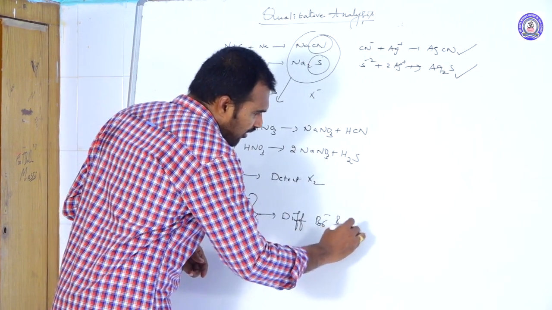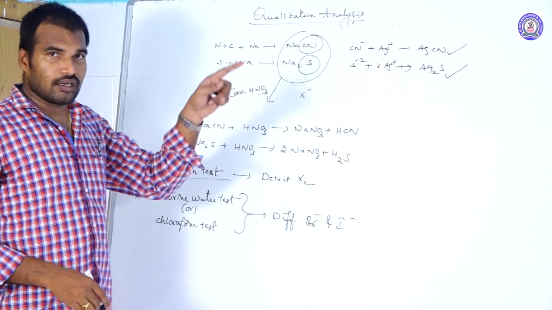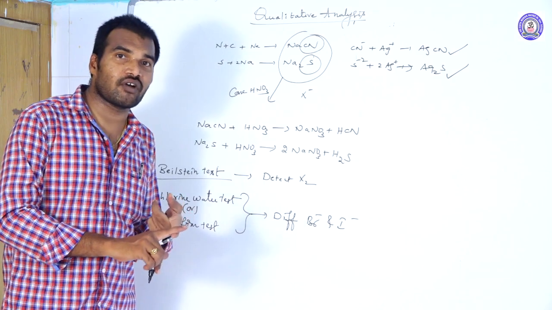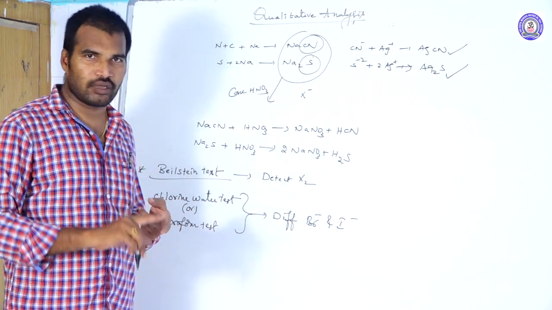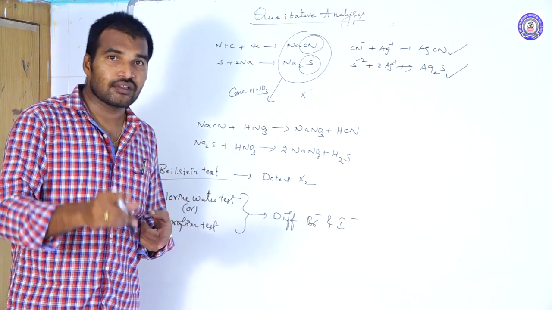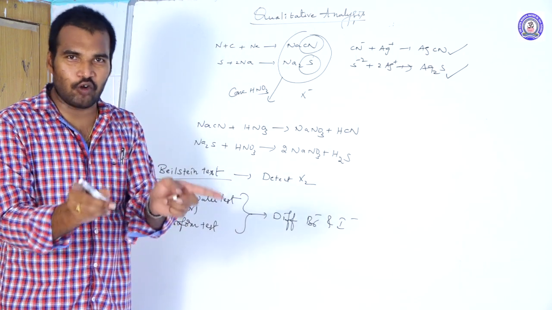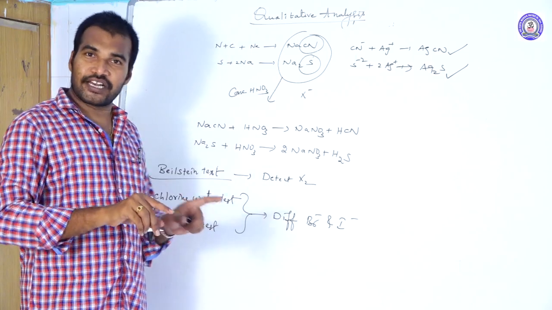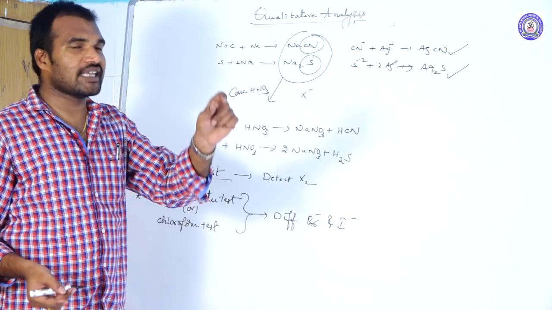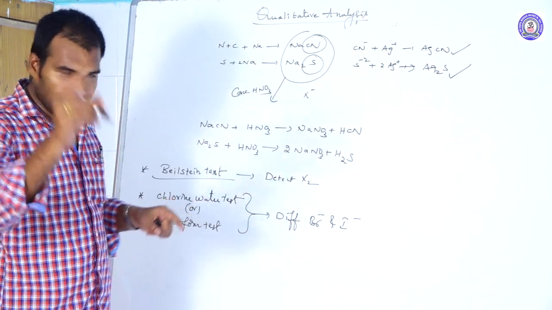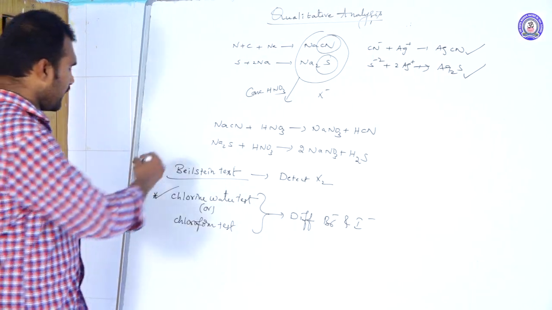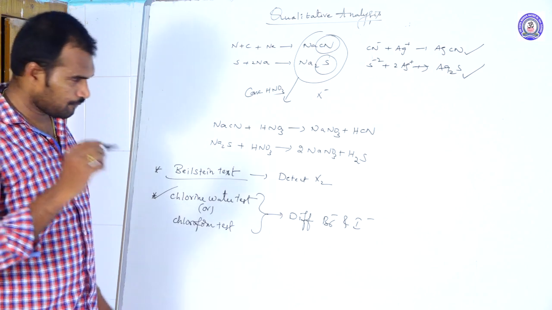bromide and iodide. Why? Because in Lassaigne's test, while detecting bromide and iodide ions, AgBr forms a pale yellow precipitate and AgI a yellow precipitate. They are both yellow only, so again there is a problem. Which one is exactly bromide or iodide? To confirm that, we follow the chlorine water test. Anyhow, let us discuss the Beilstein test first.